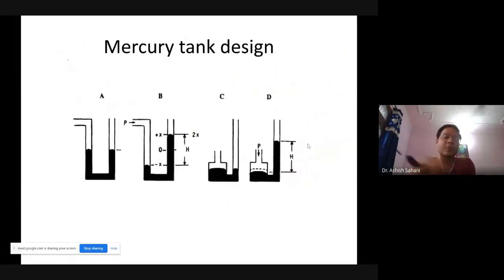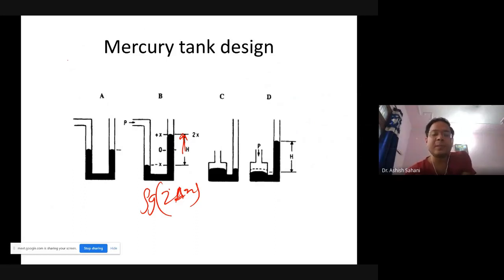Okay, so as we have discussed, if you use a simple U tube, your simple measurement is, if your height goes up by X, that means your total pressure is rho g into 2 delta X. But the way the mercury manometers are constructed is that you have a tank in which the mercury is stored. This tank has a diameter, say D tank, and then your tube has a diameter, say D tube.